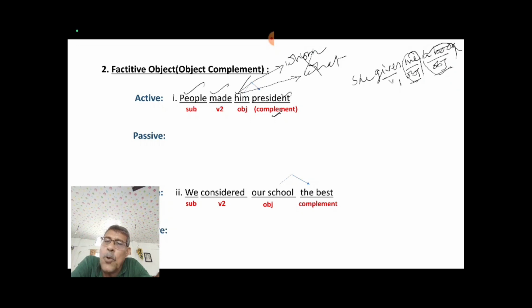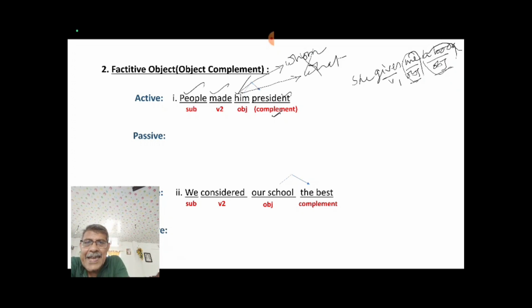So president is complement. Okay, now I have shown you in this case any object, direct object or indirect object, any object you can set in place of subject when you do voice change to get passive voice, isn't it?